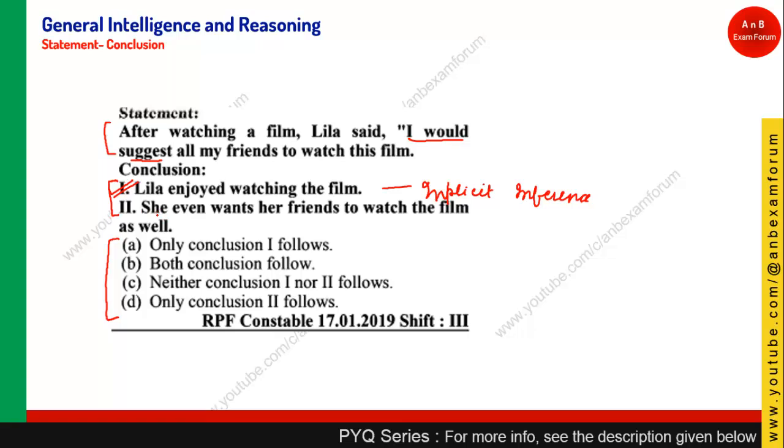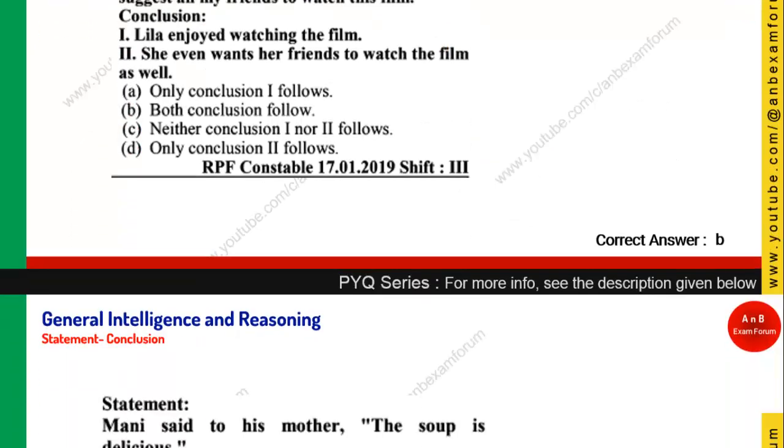Next is, she even wants her friends to watch the film as well. It is directly given in the statement, all friends to watch this film. Again, this is direct inference. Directly it is given in the statement, so both conclusions follow. Those who have given option B, they are correct. The first conclusion is implicit, the second one is direct. The implicit and direct are generally both true, so both conclusions follow.